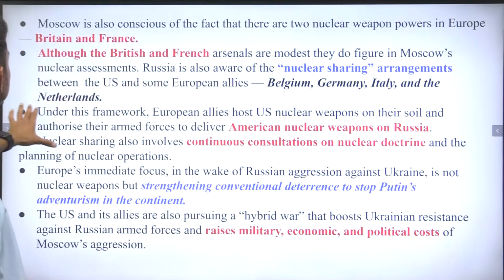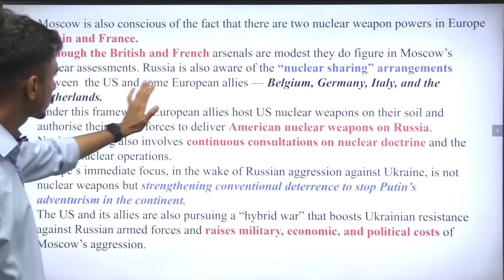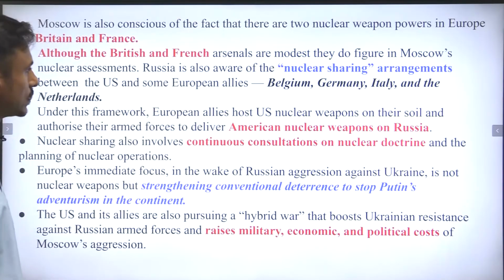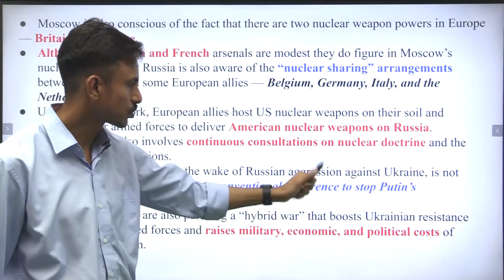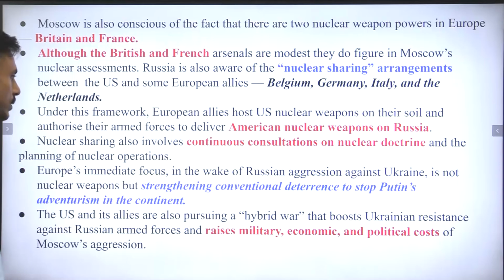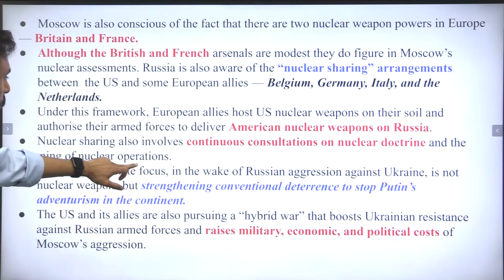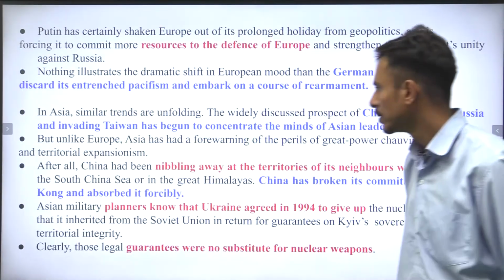So this is the background. There has been a nuclear sharing arrangement between the US and some European allies like Belgium, Germany, Italy and the Netherlands, and there is strengthening of conventional deterrence to stop Putin's adventurism in the continent, but definitely it may lead to a catastrophe which none of us want, right?